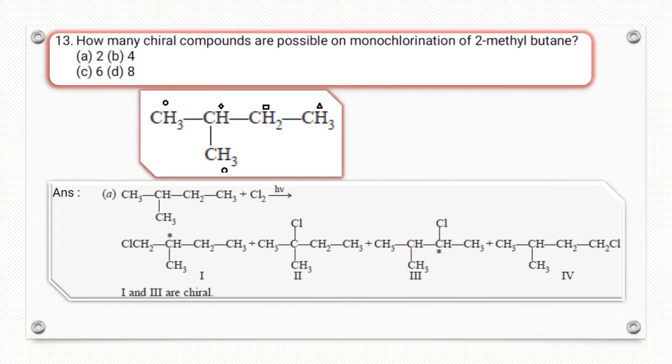First is by replacing a hydrogen from the methyl group on this carbon atom, and let's see, these are the 4 products. In the 4 products, the first and third both have a chiral carbon. So answer A, that is, 2 chiral compounds are possible.